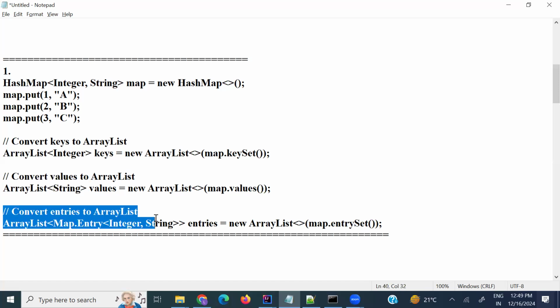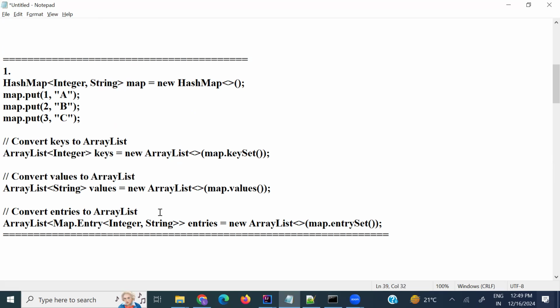Next, I need to fetch the whole data, whatever I added with map.put, so I need the key-value pair as well. That's the reason I'm creating one more constructor here: ArrayList<Map.Entry<Integer, String>> entries equals new ArrayList with map.entrySet().